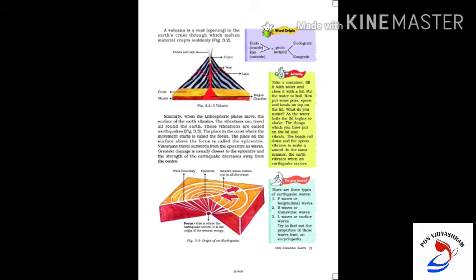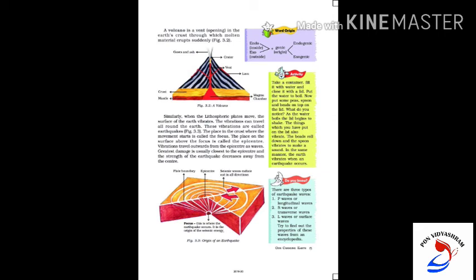The place in the crust where the movement starts is called the focus. The place on the surface above the focus is called the epicenter. Vibrations travel outwards from the epicenter as waves. Greatest damage is usually closest to the epicenter and the strength of the earthquake decreases away from the center.